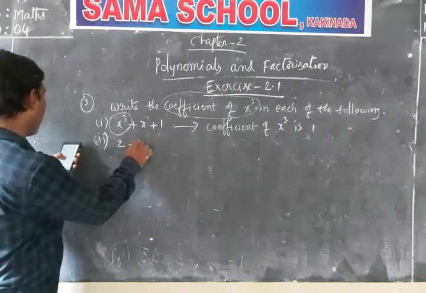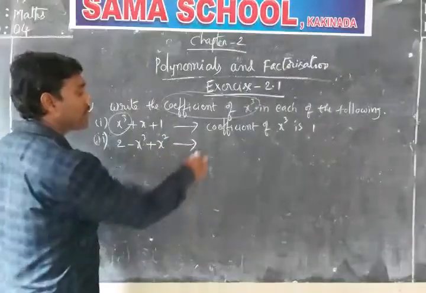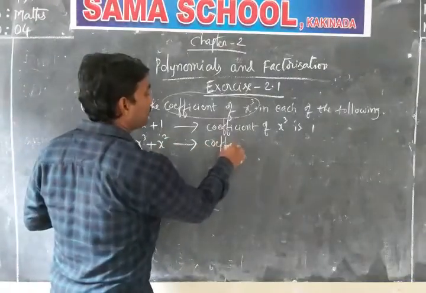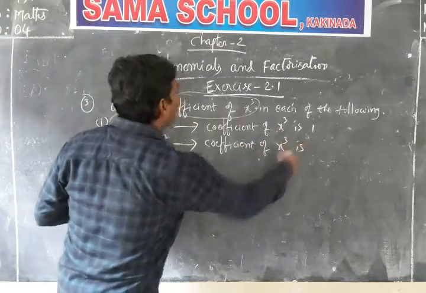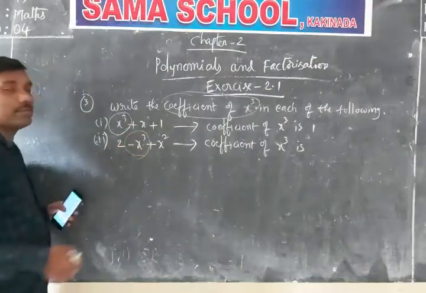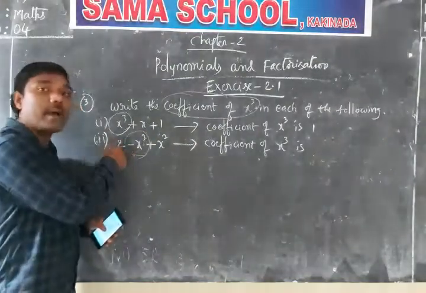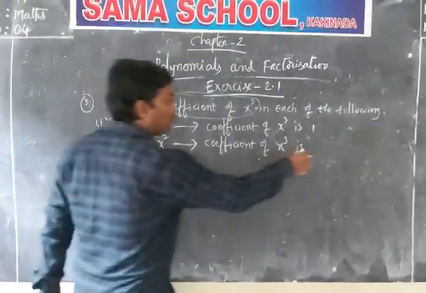2 minus x cube plus x square. Now, can you say the answer? Coefficient of x cube is what? See here, how to identify the x cube term? This is x cube. Now, where is the sign here? Minus sign is there. Minus and nothing else means it's minus 1.